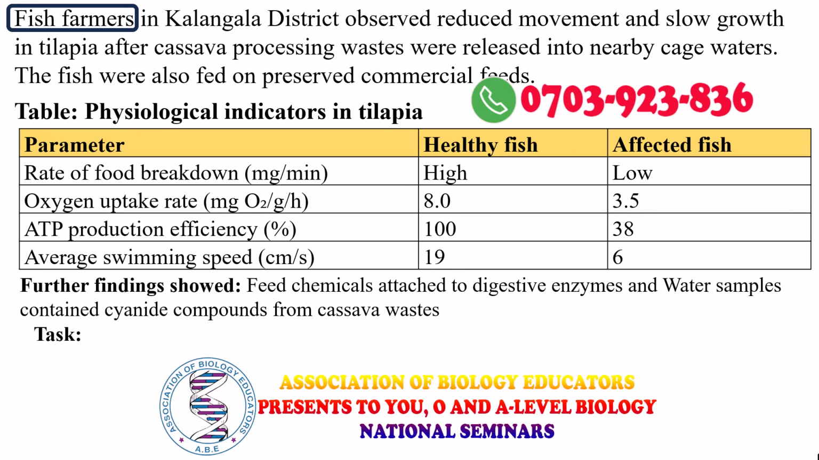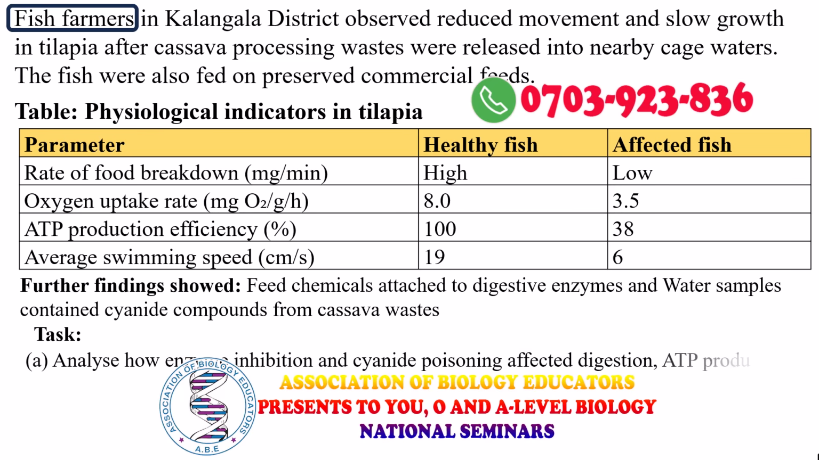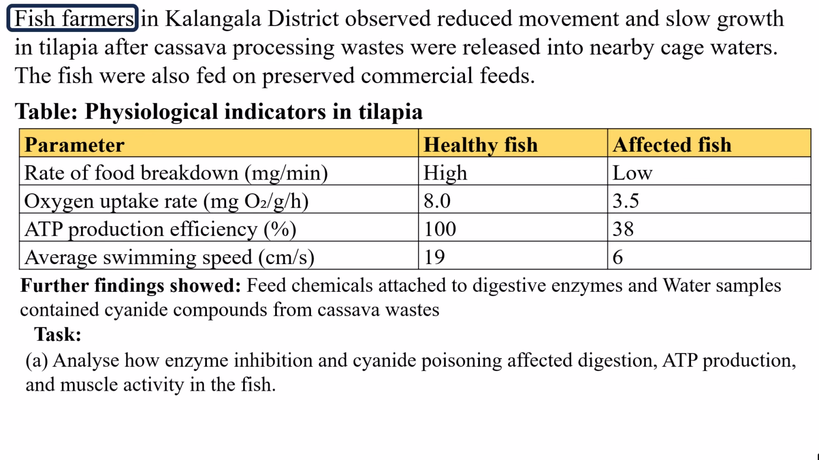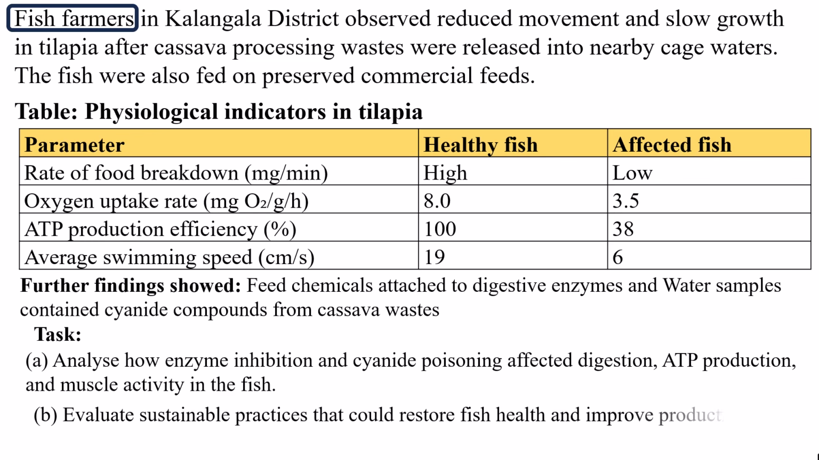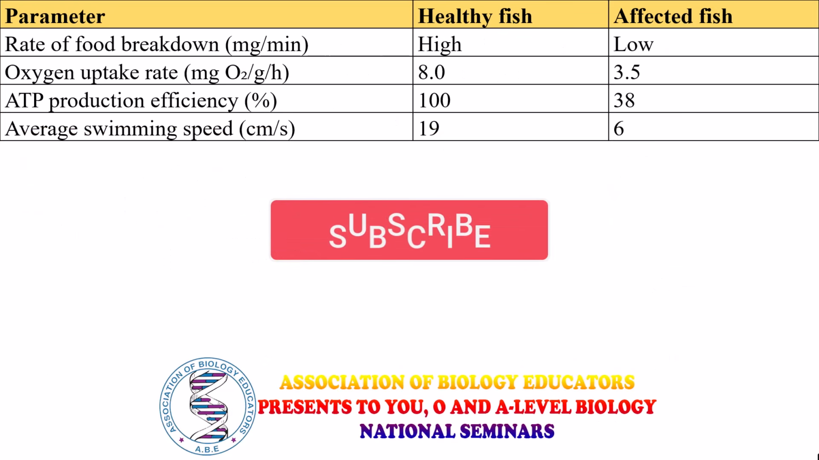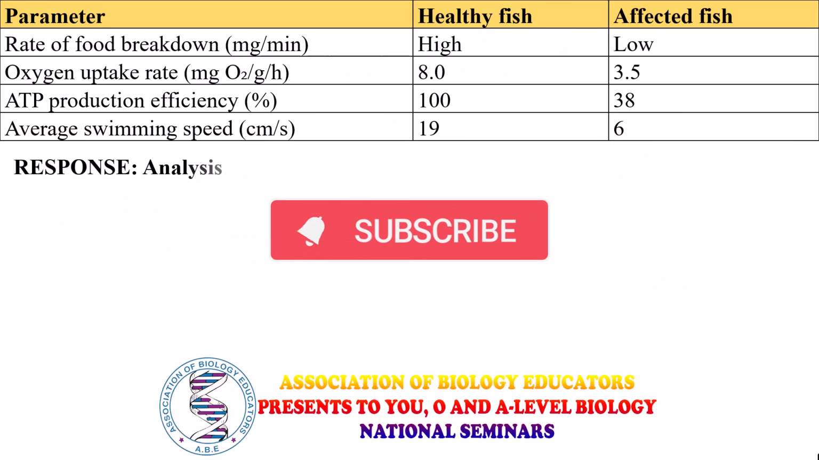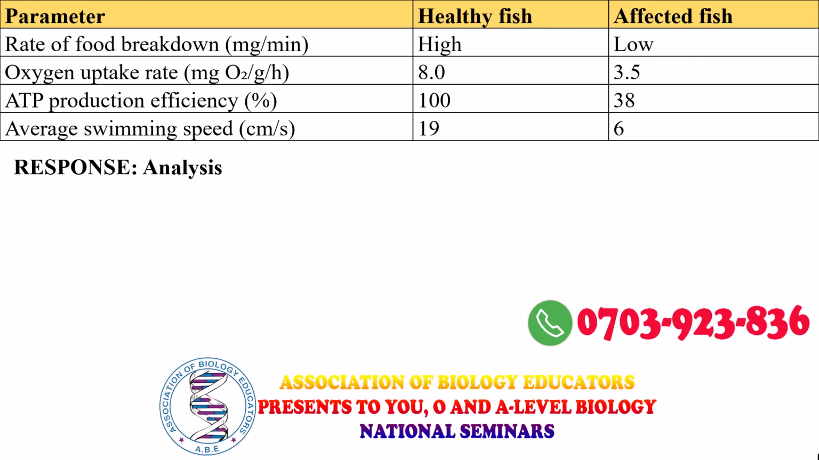Task Part A: analyze how enzyme inhibition and cyanide poisoning affected digestion, ATP production, and muscle activity in the fish. Part B: evaluate sustainable practices that could restore fish health and improve productivity. Responses: we are going to analyze. Format: start with the cause, what happened, why, how, mechanism/process, and outcome to get the full highest score.